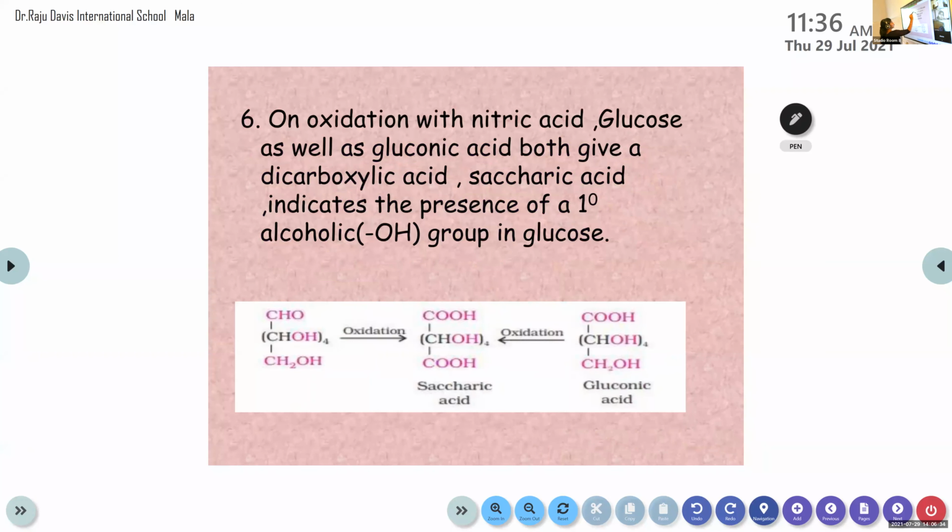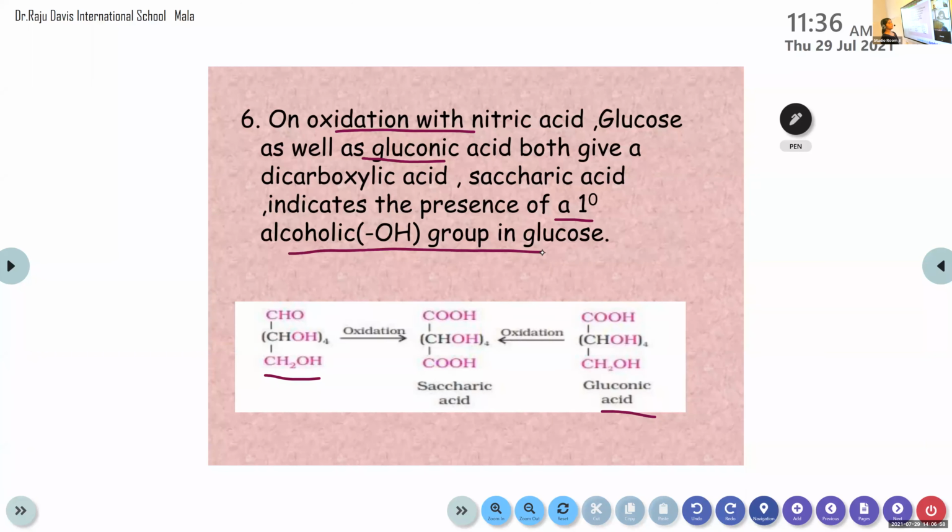On oxidation with nitric acid, glucose as well as gluconic acid both give a dicarboxylic acid. Okay. On oxidation with nitric acid, glucose as well as gluconic acid both give the same product, that is saccharic acid. It indicates the presence of a primary alcoholic group in glucose.